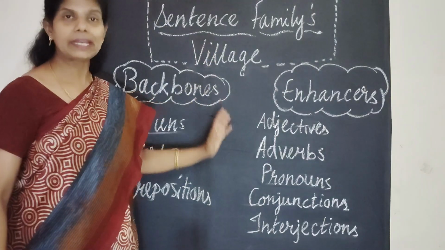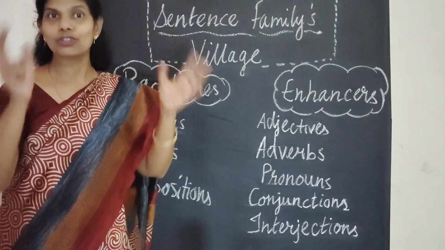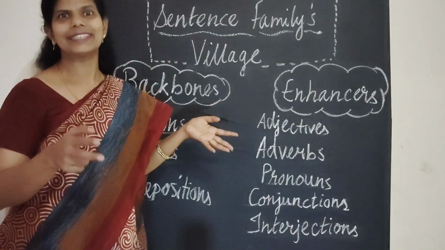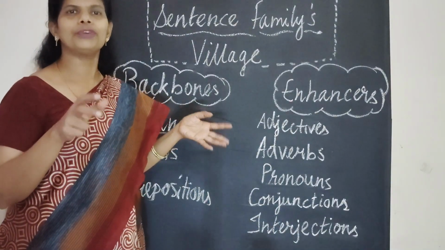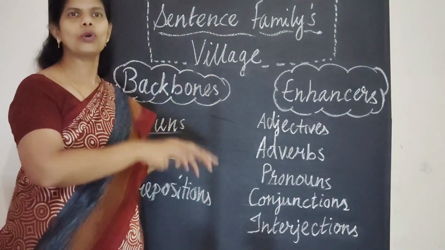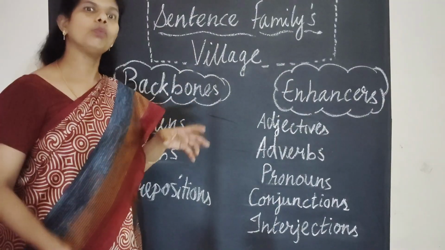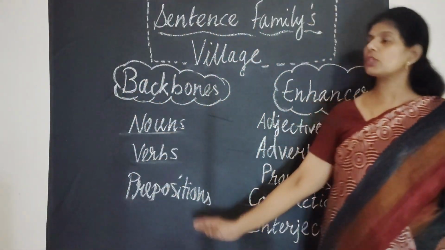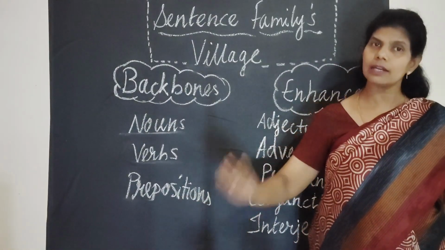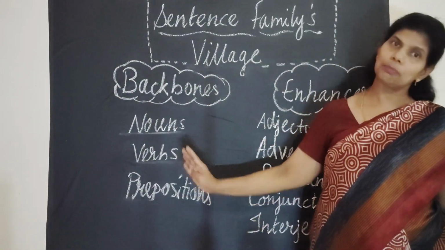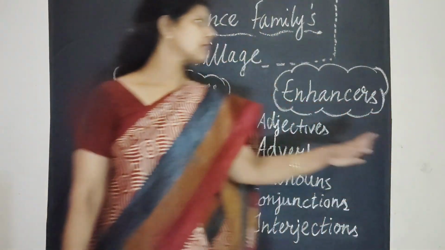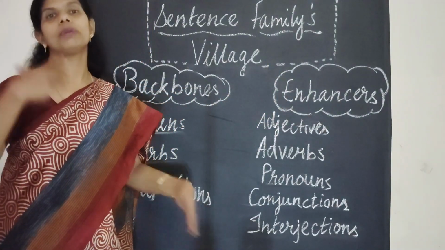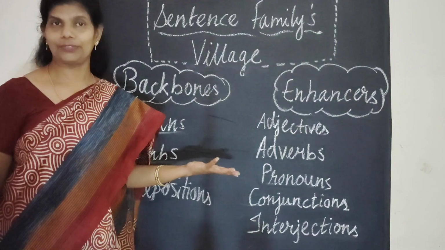So we have 8 parts of speech, and these are very, very important for a sentence. We use all of them in a sentence. Now, what are the essential ones? Nouns, verbs and prepositions are essential. They have to be there in a sentence. Without them, a sentence cannot be made at all. And these 5 are enhancers. You add them to make your sentences more beautiful.